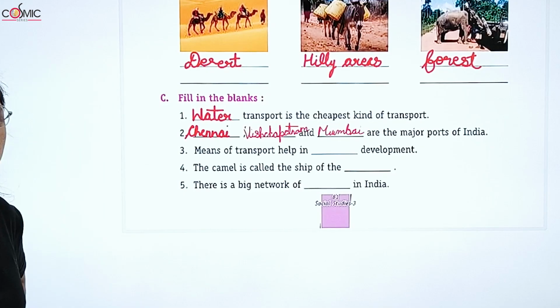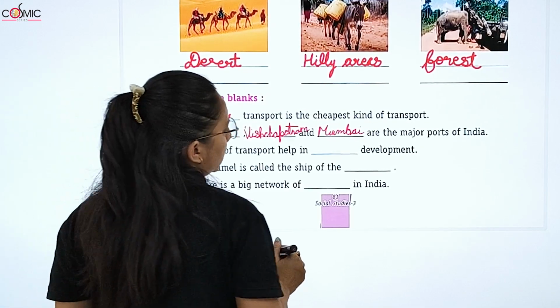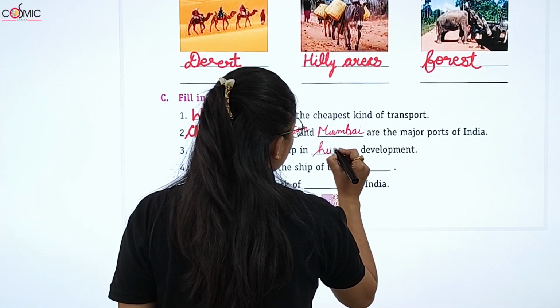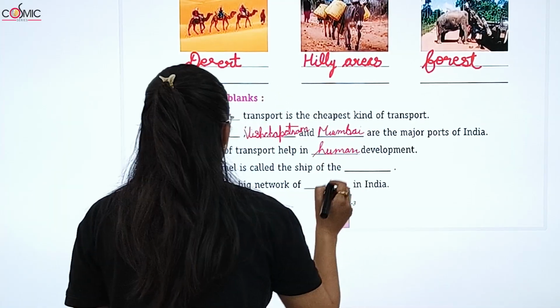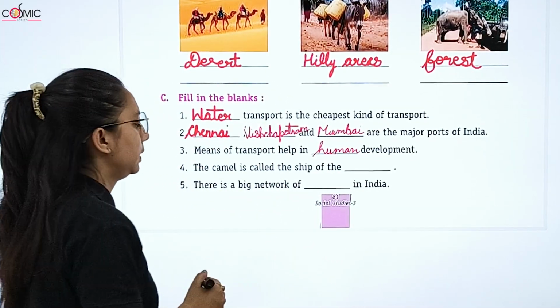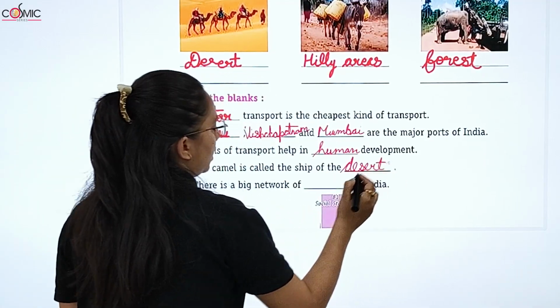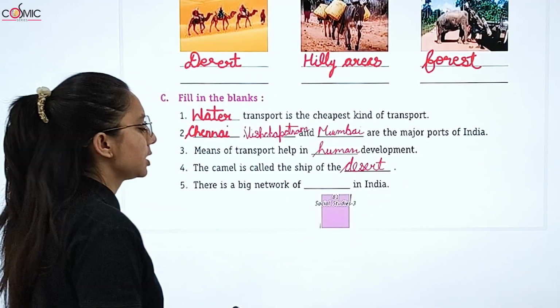Means of transport help in development. The camel is called the ship of the desert. There is a big network of transport in India.